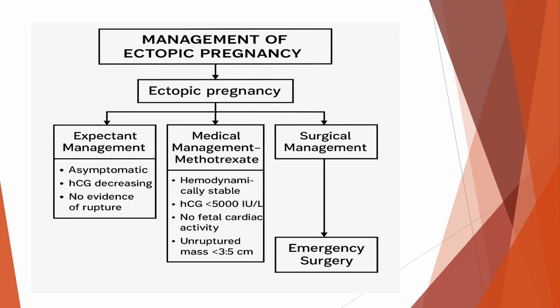Let's see about how an ectopic pregnancy is managed according to the clinical situation. Once an ectopic pregnancy is confirmed, the next step is to decide which management approach is safest for the patient. In some cases, expectant management can be used. This is chosen when the woman has no symptoms, the HCG levels are naturally decreasing, and there is no sign of rupture. In this approach, the pregnancy is monitored closely without active intervention.